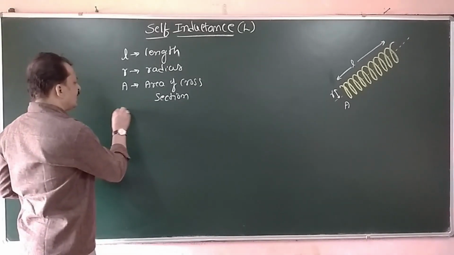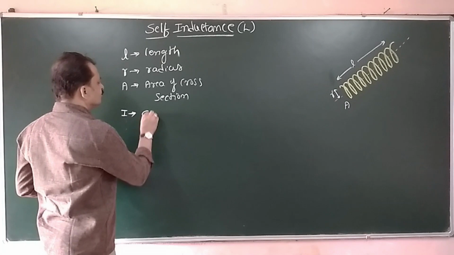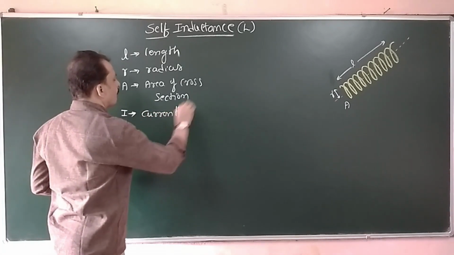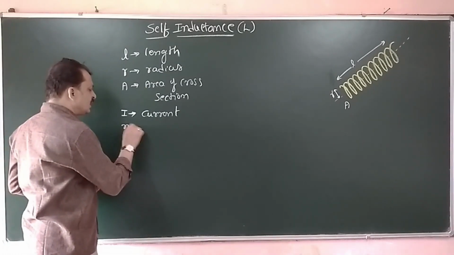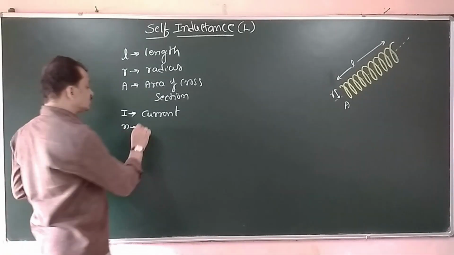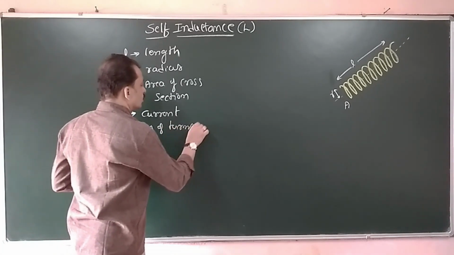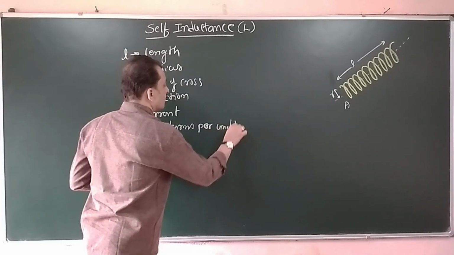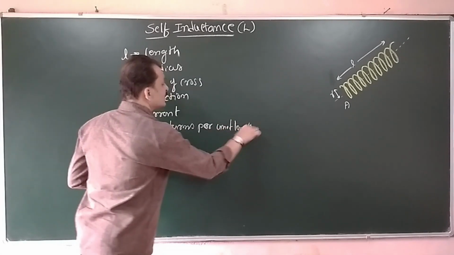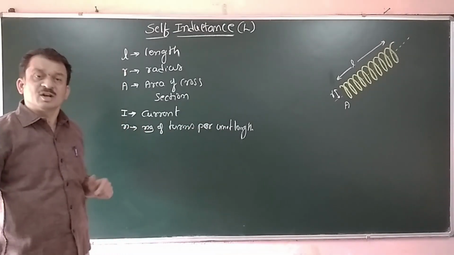Let a current I be flowing through the solenoid, and let n be the number of turns per unit length of the solenoid. Then what is the total number of turns in that solenoid?